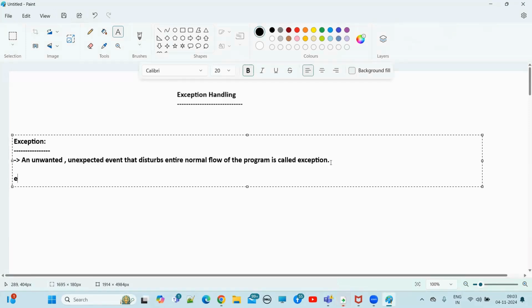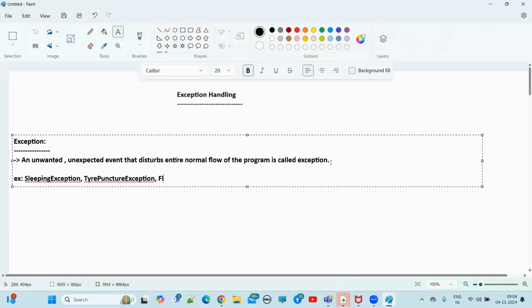What are those examples, guys? Sleeping. Sleeping exception also, okay? We discussed it, right? The real world. Sleeping exception is also one kind of exception only. Let's suppose tire puncture. Tire puncture exception. This is also an unexpected, unwanted event, right? Come on, guys. I'm writing one example, okay? Tire puncture exception, sleeping exception.